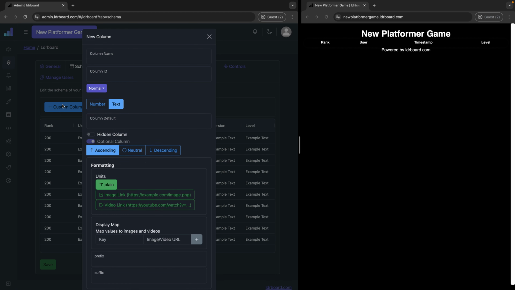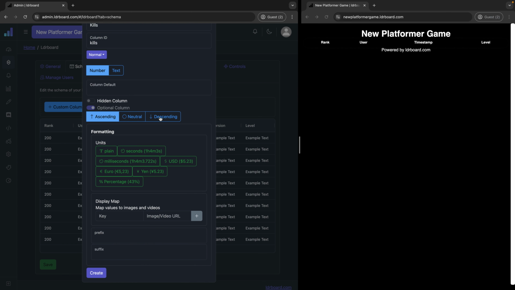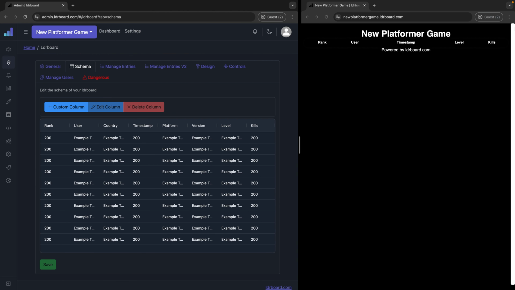I'm going to add a few more columns. This one I'm going to call kills because I can get kills in my game. I'll put it as a number, and it's going to be ascending. The more the better. And I'm going to keep this plain as well. I'm going to click create. Now the kills column appears.